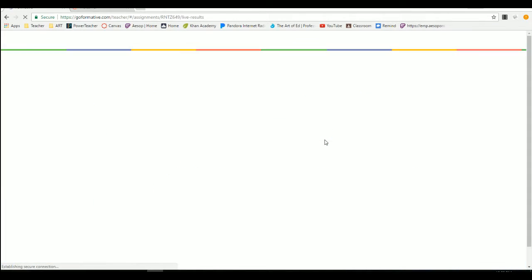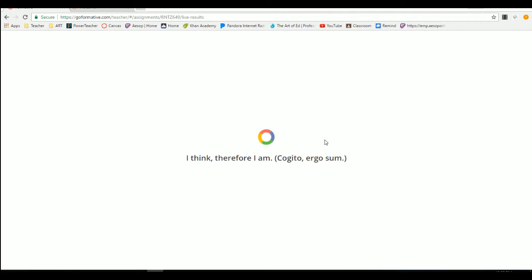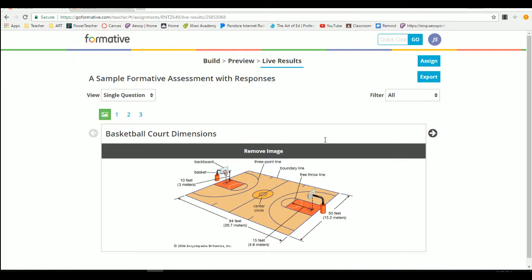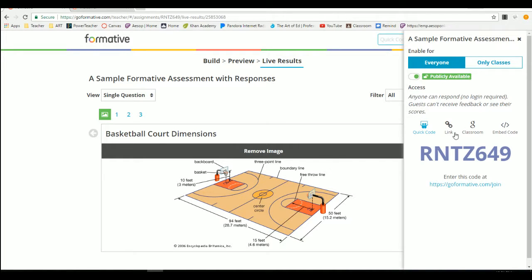So the cool thing about it is it does give live results. Now, since I don't exactly have any students running this right now, you'll just have to go with these pre-made results. But basically, you view the live results. You activate the quiz, so you have to publish it, and you can assign it in lots of different ways. You can have people join via a code, or you can link it directly into Google Classroom, so when they click the link and if they're logged in, it'll log them in automatically with their name and stuff. You can give a link, all this kind of fun stuff.